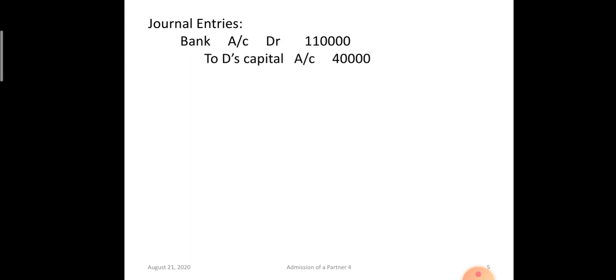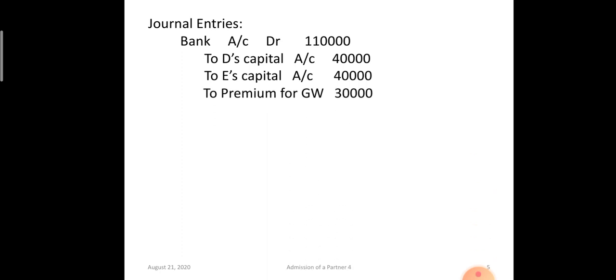Journal entries, okay. The two partners are bringing capital 40,000 each, and D is bringing premium for goodwill 30,000. So bank account will be debited by 1,10,000. C is not able to bring any cash for his share of goodwill. So C is gaining, C's capital account debit. C is not bringing any cash for his gain. So 12,000, 4 by 60 of 1,80,000 is 12,000 rupees.